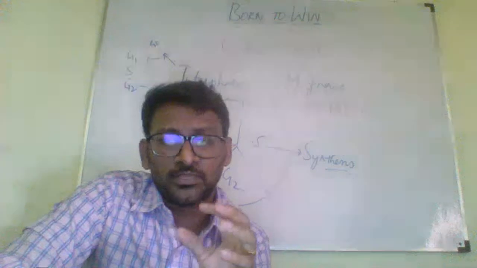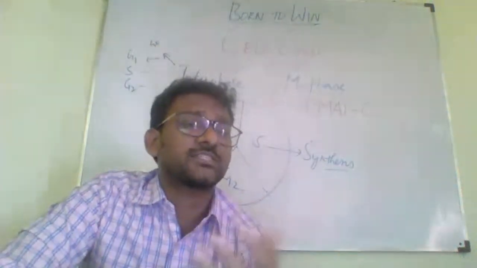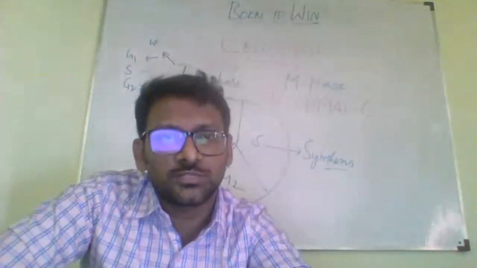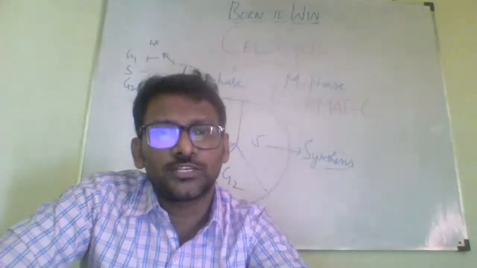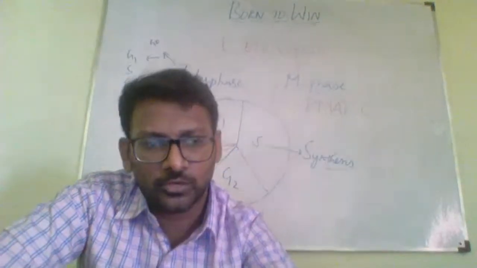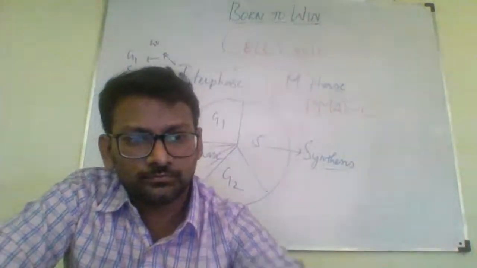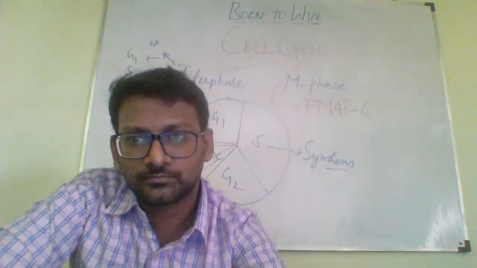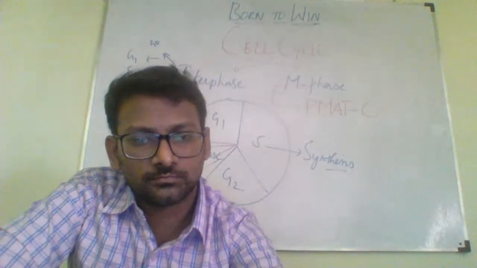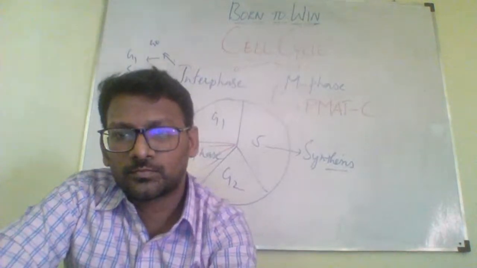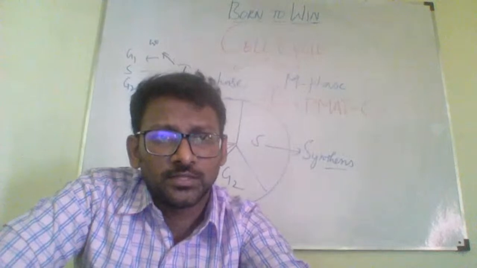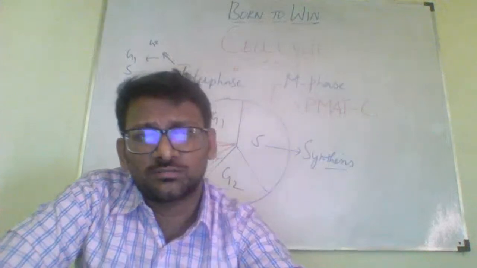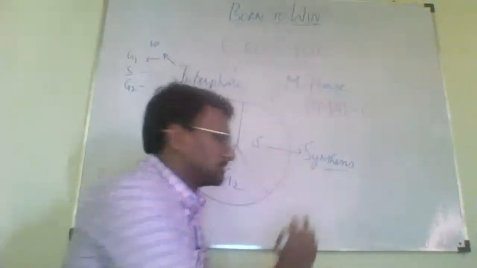But on average, take a cell which is proliferating, which means rapidly dividing. Here we use terms like proliferation. Proliferation is nothing but rapid division. So when you see this highly proliferating human cell, consider the total cell cycle